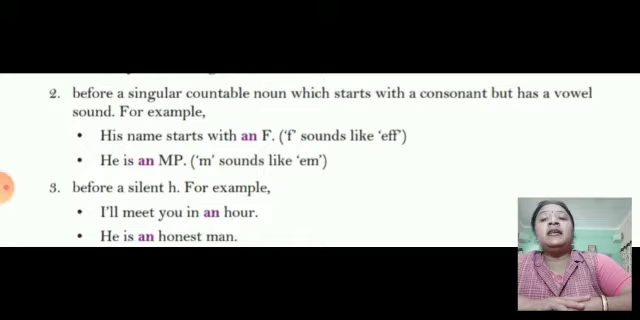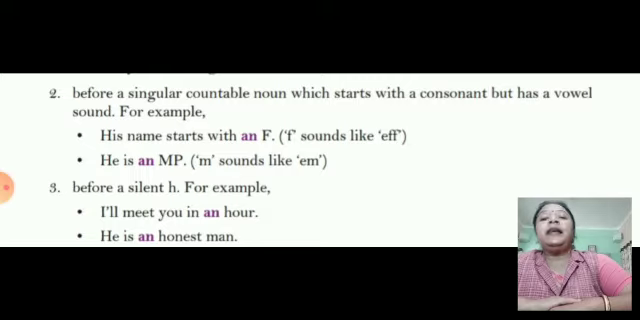Second, before a singular countable noun which starts with a consonant but has a vowel sound. For example, his name starts with F. F is a consonant, but it sounds like eff. So we are using an. He is an MP. MP is starting with M, but it sounds like em, so an E sound is coming. So we are using an.